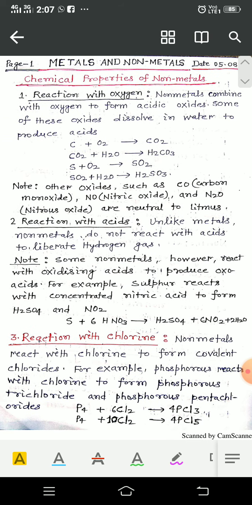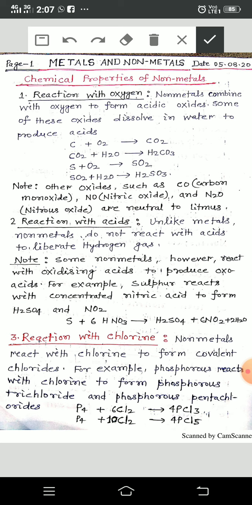These oxides are neutral oxides, that's why they are not acidic in nature. These oxides are NO, N2O, CO, etc.